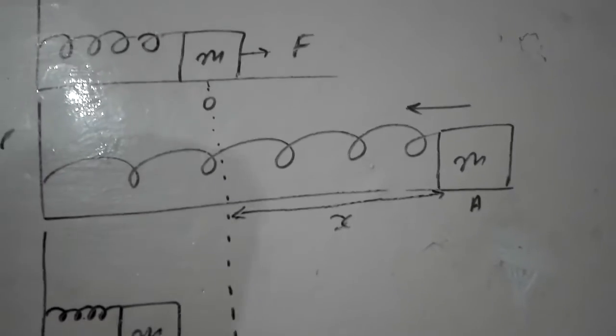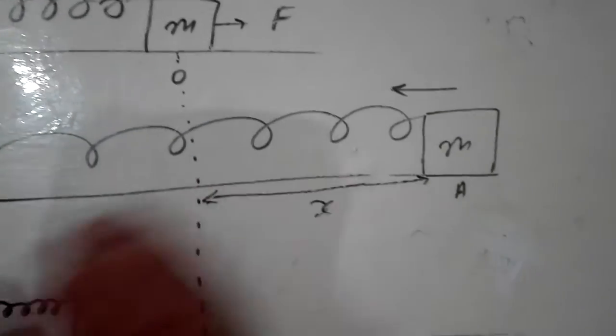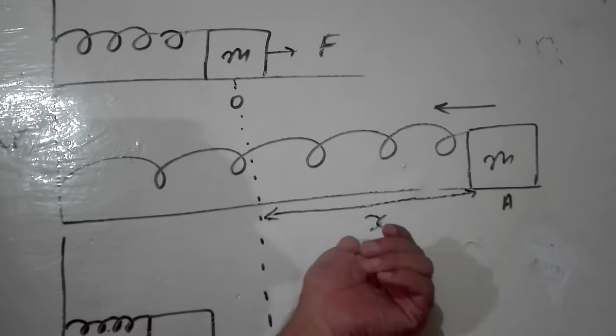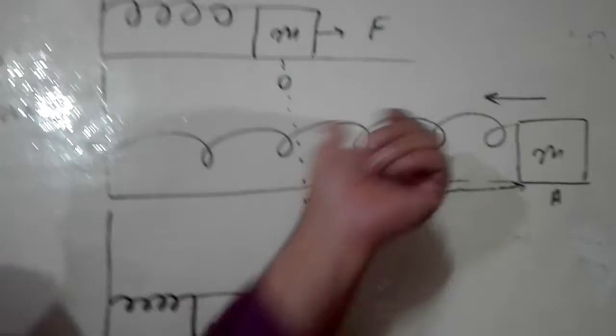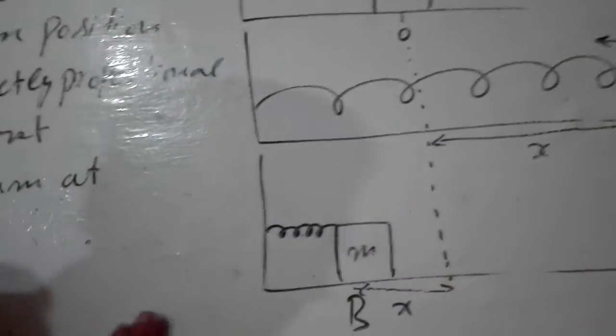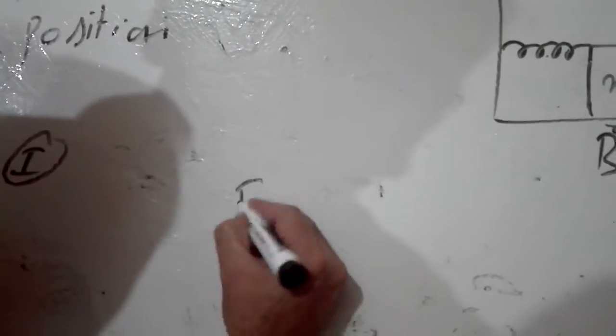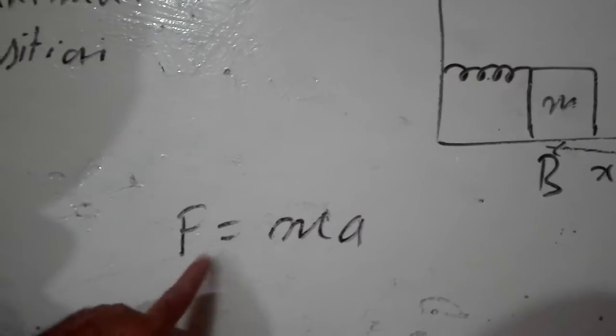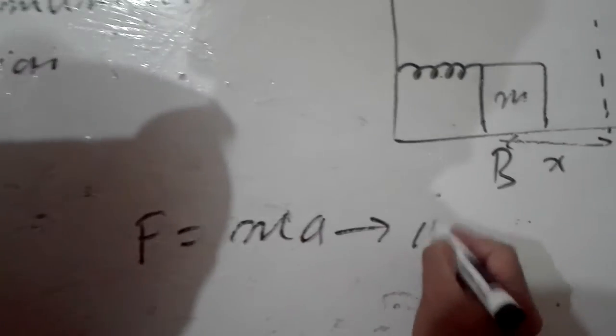Remember the concept I told you in your previous classes, that whenever somebody starts moving, the second law of motion is applicable. So what is the second law of motion? Because we have considered this mass is moving, vibrating about the mean position. So for the force which produces this, according to the second law of motion, you will write F = ma. Remember this formula. F = ma. Can I name this equation 2?